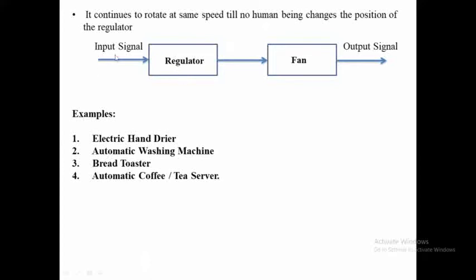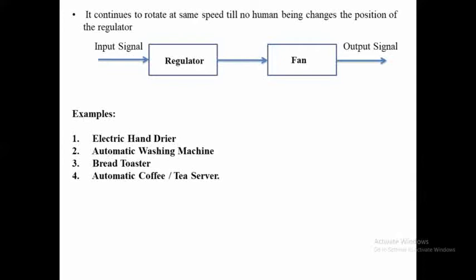When we give some input signal to this regulator, which is connected directly to this fan, it gives some output signal. The output signal is a physical quantity in the form of air, and in this way this open loop system is active, meaning the output is completely independent of the regulator. Here no feedback element is present, and hence the system is called an open loop system.